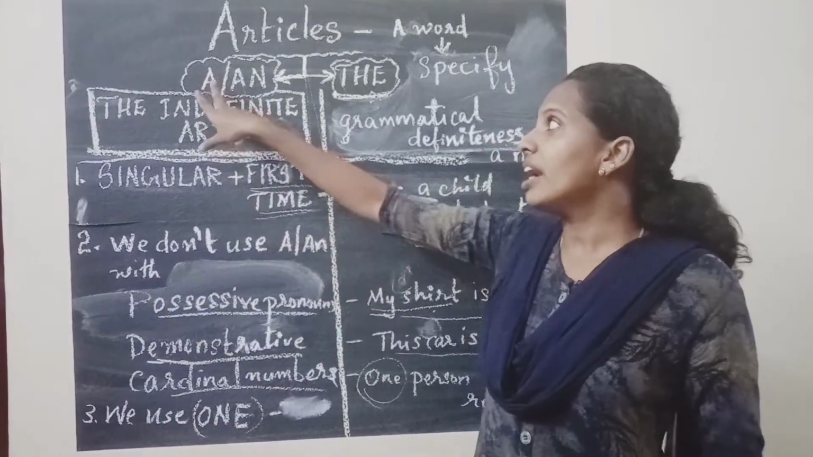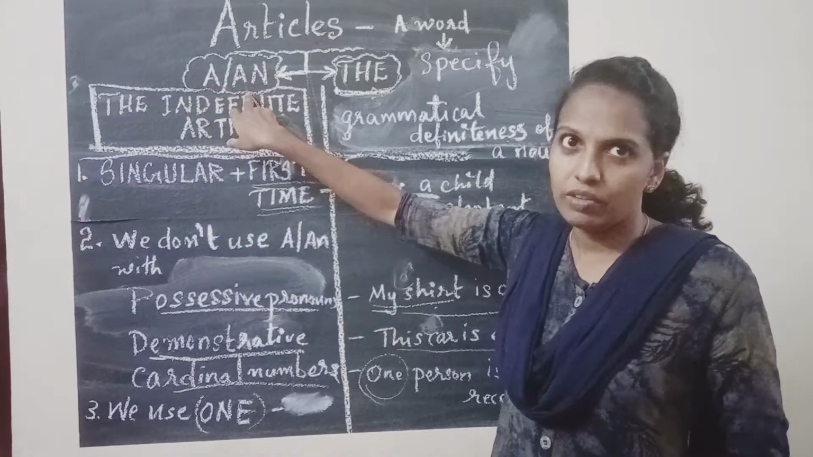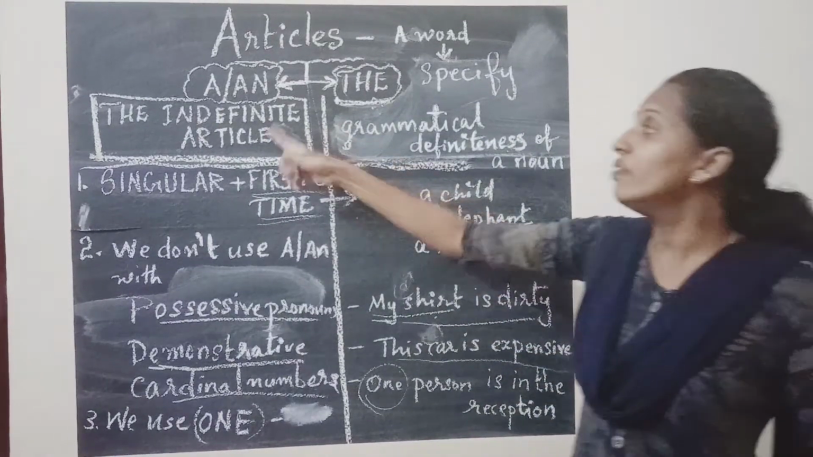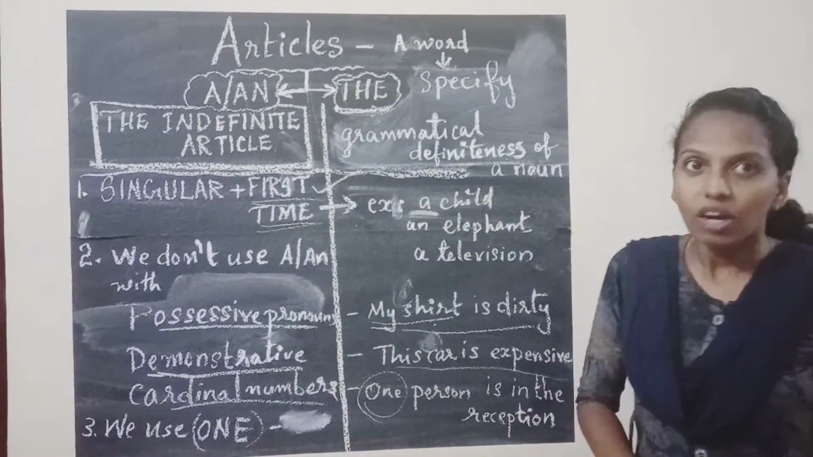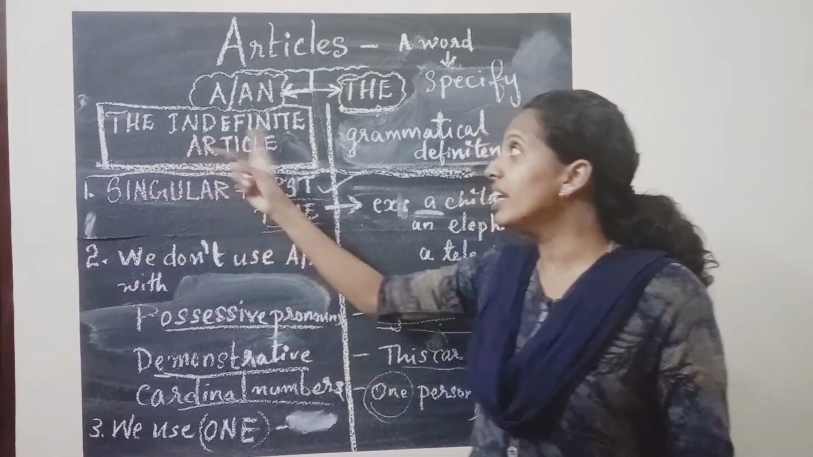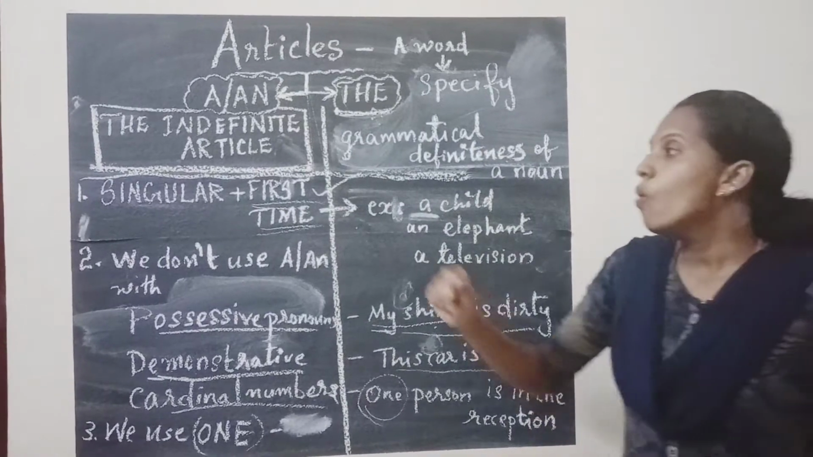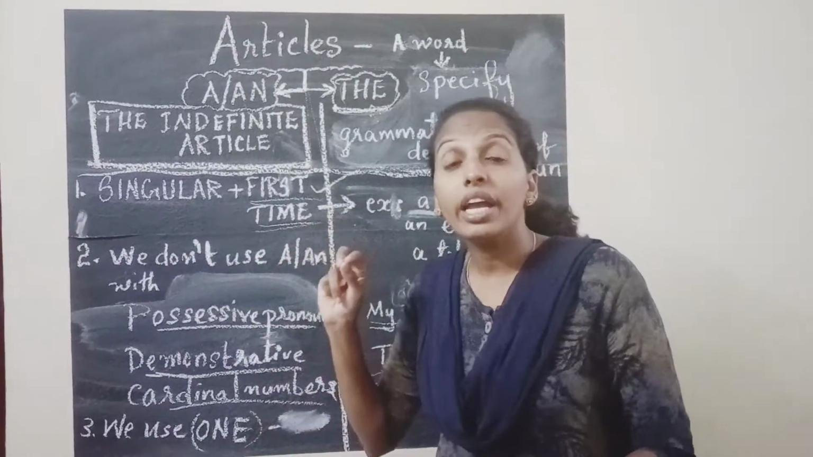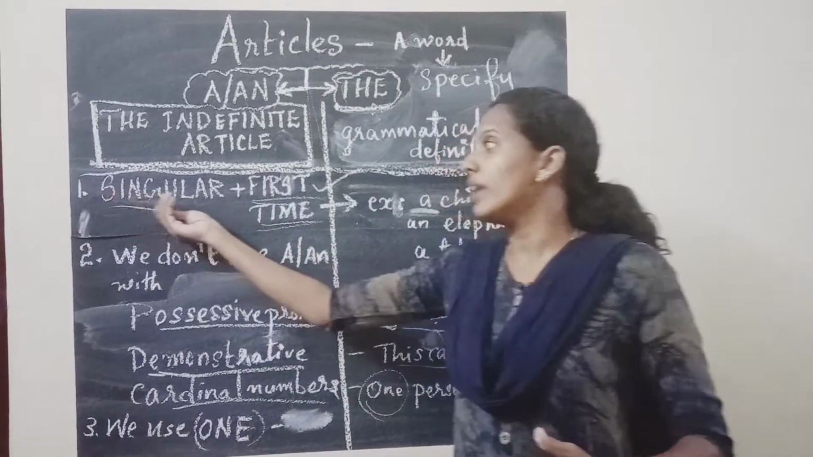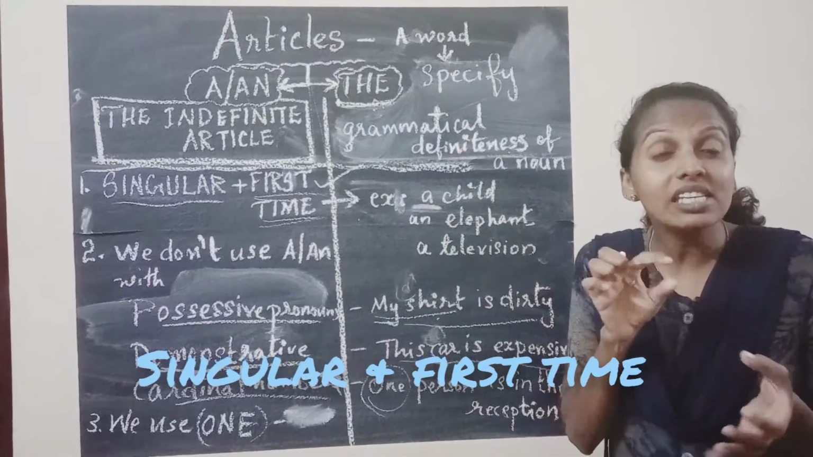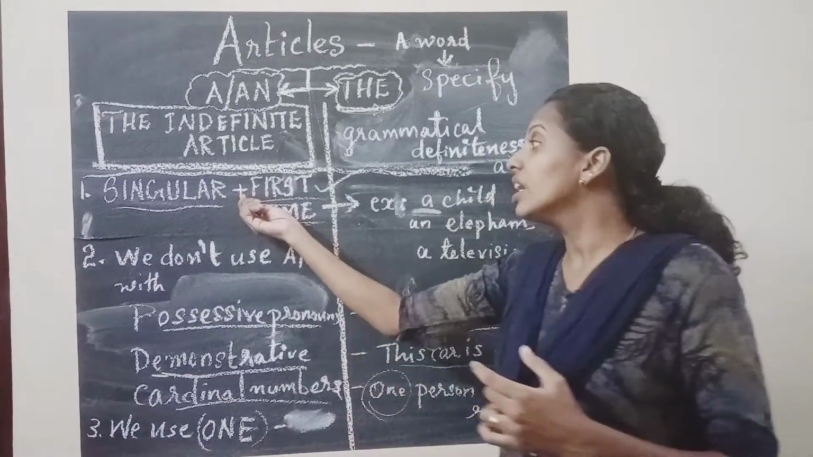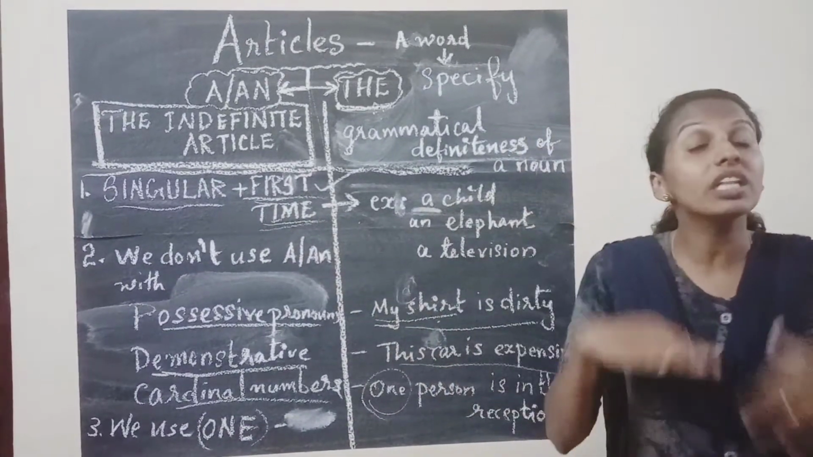Indefinite articles are a or an. We already learned in our smaller classes to use a or an. And the definite article is the. Okay? So, let's see first where we have to use the indefinite articles. Some rules. First one I would like to tell: indefinite articles, that is a or an, are used with singular. We know that a or an signifies single. So singular, when it is used for the first time.